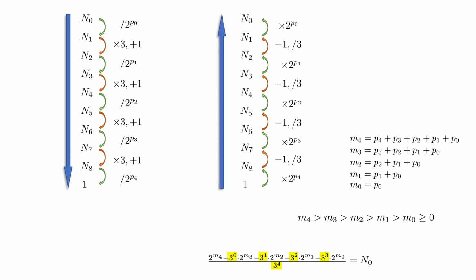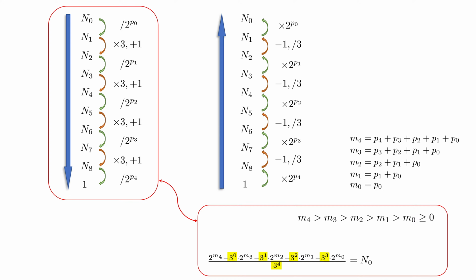So what we've got at the end is that our processing number n0 through Collatz conjecture till 1, we reflected into a special formula, a special representation of number n0, which means that if we can process number n0 through Collatz conjecture to 1, we can build this formula for number n0, this representation of number n0, and vice versa, which means that if we are able to represent this number n0 by such a formula, we can also be sure that this number can be processed by Collatz conjecture.